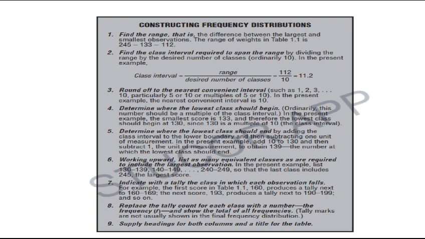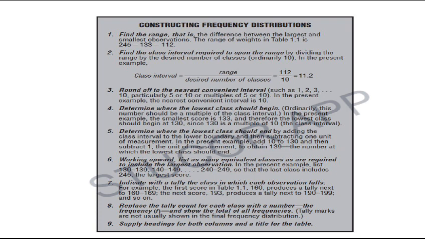Ordinarily, this number should be a multiple of the class interval. In the present example, the smallest score is 133 and therefore the lowest class should begin at 130, since 130 is a multiple of 10.